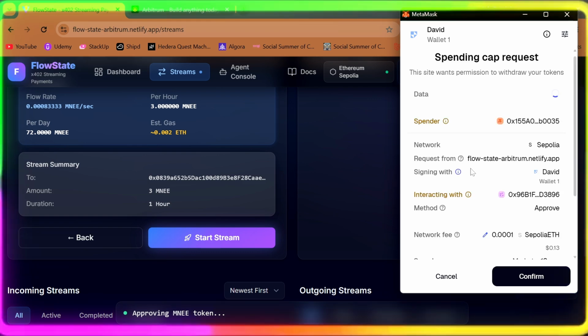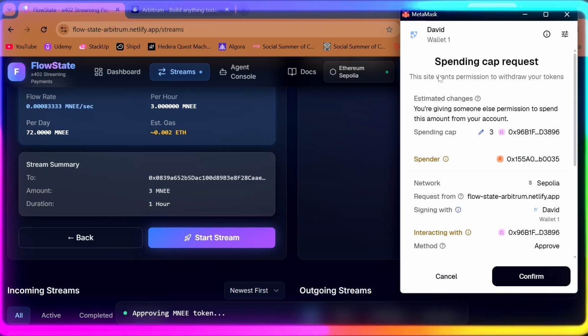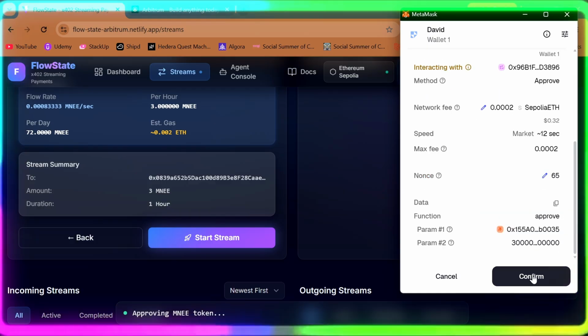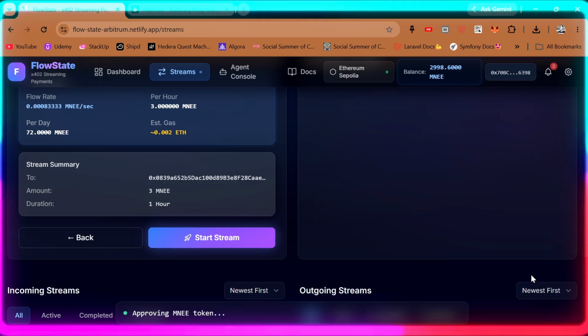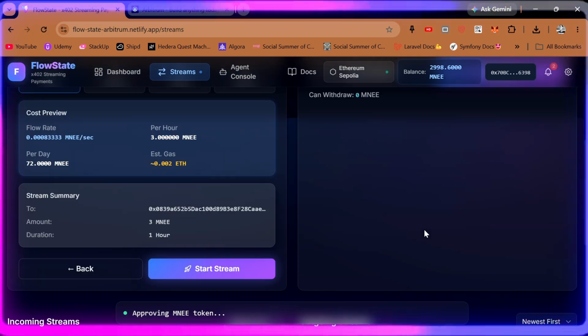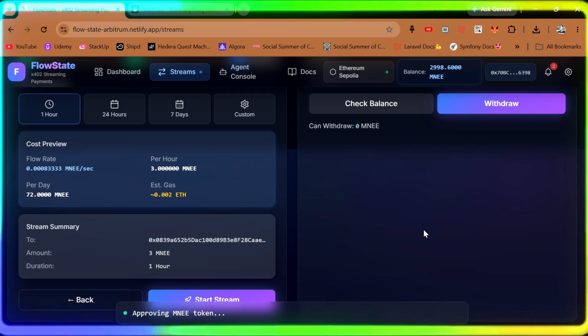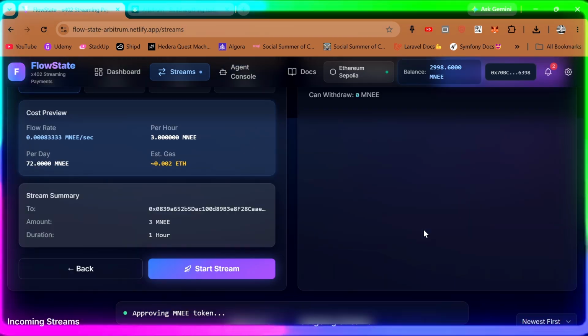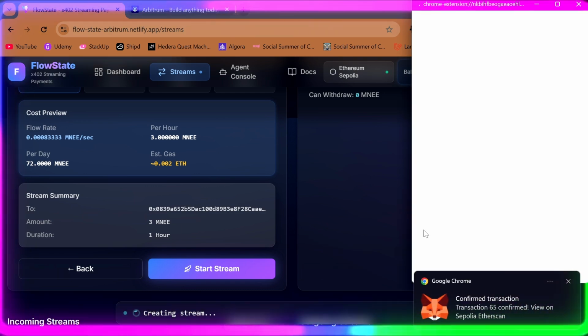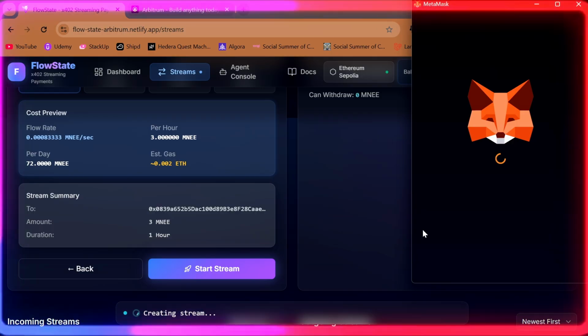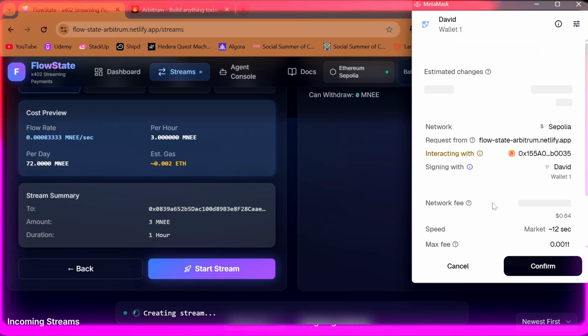Okay, spending cap requests. Okay, that's good. I want to confirm it. Wait for approving the MNEE token. This is a second confirmation from my side, to confirm that I want to transfer my 3 MNEE to my second wallet.